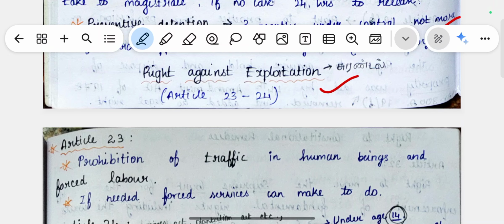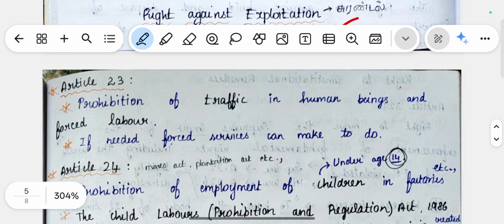It starts with Article 23. It says that trafficking in humans and forced labor should be prohibited. Trafficking means kidnapping kids or humans, and forced labor means that in some companies the work was forced by the manager or some other higher authority on the employee. Both of them should be prohibited, which was dealt with in Article 23.